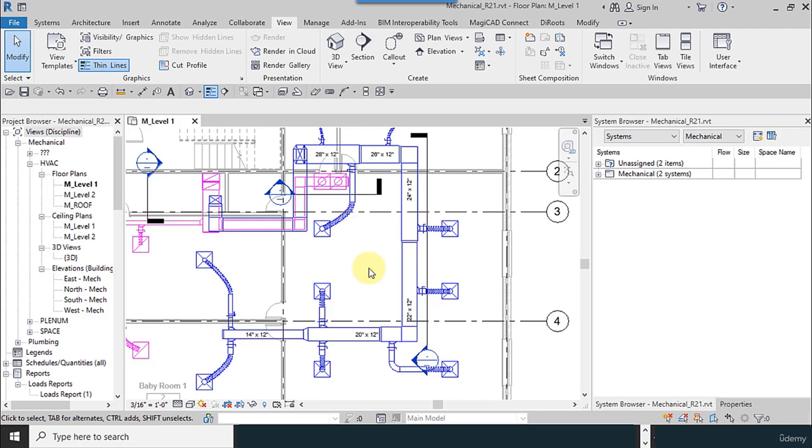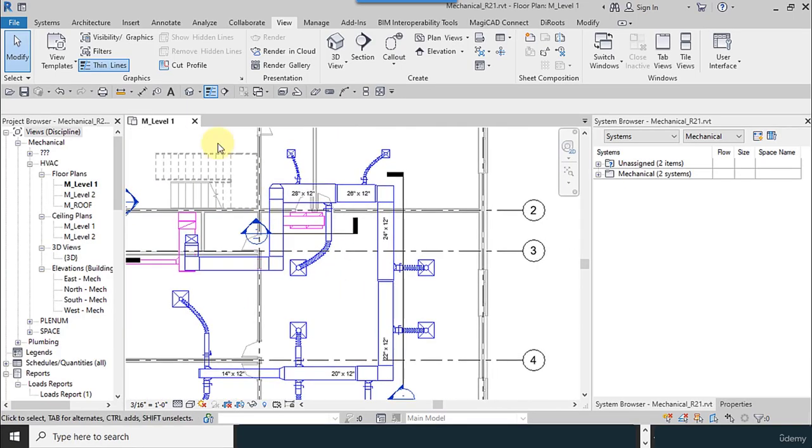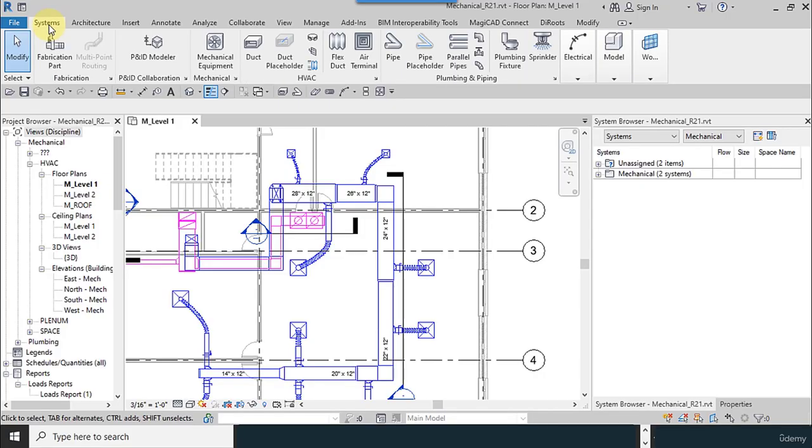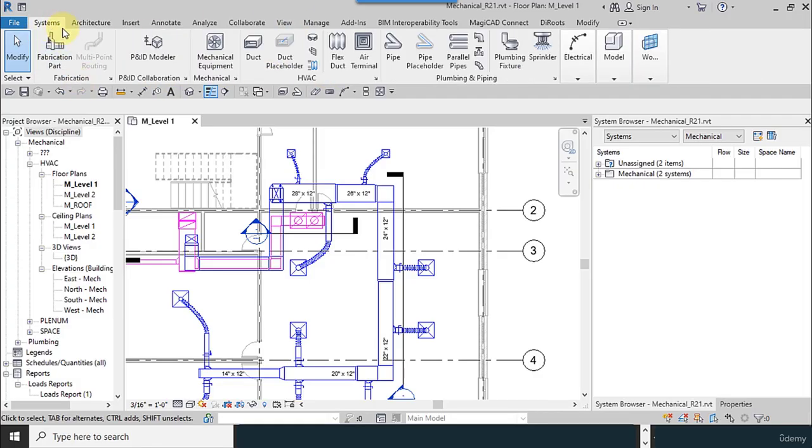For modeling the family, we have to know which category the family belongs to. We have three categories: system family, nodal family, and modeling family. System families are like ducts, pipes, or architectural items like walls, ceilings, floors, and objects like this.